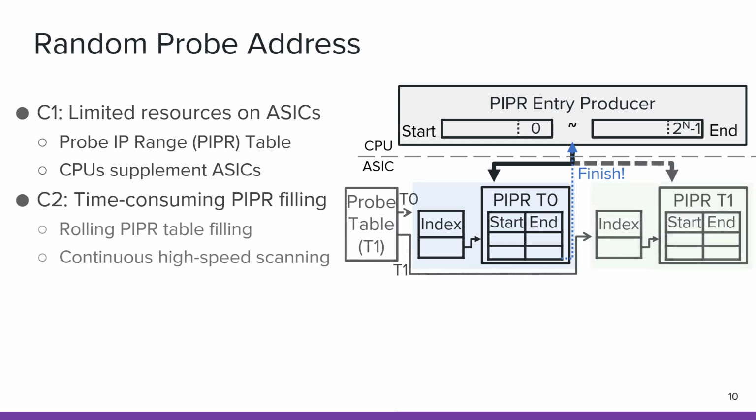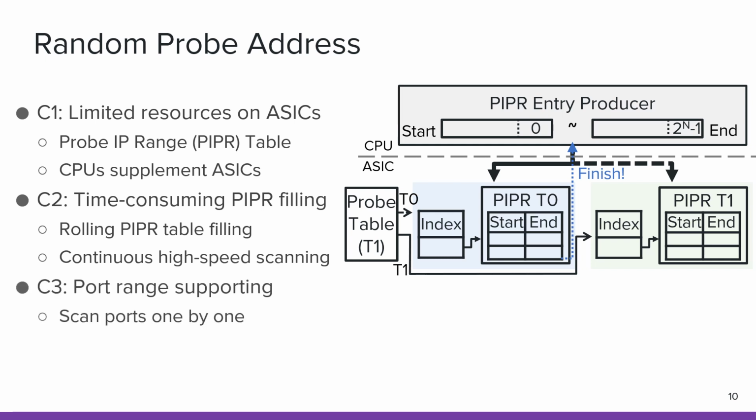To resolve this problem, we introduce two PIPI tables and a rolling filling mechanism. When one PIPI table is being scanned, like T1, the other PIPI table, T0, is being filled with the next round of pop IP ranges. Until now, the design above only considers one port scenario, which should be extended to support a port range scenario.